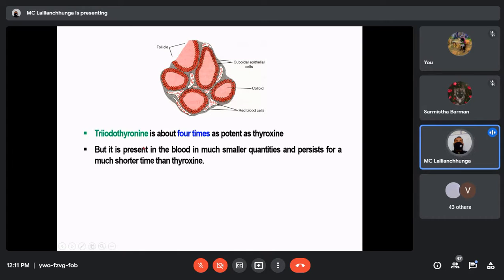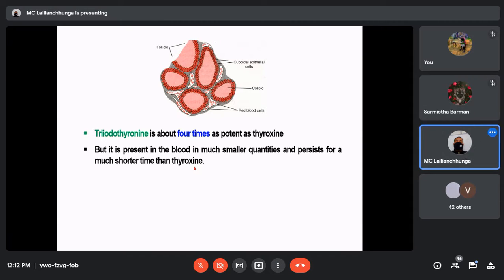You know that in the blood, 93% belongs to T4, but only 7% is T3. That is why they are in much smaller quantities in the blood and persist for a much shorter time than thyroxine. That means their plasma half-life is shorter than that of T4.